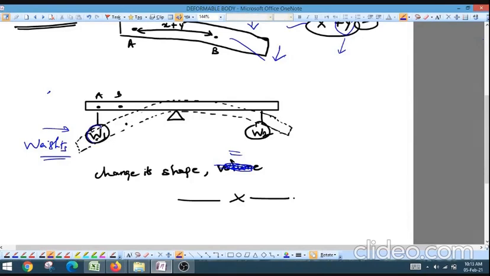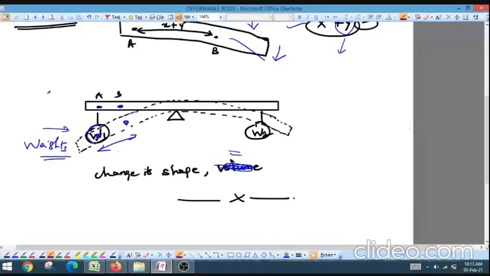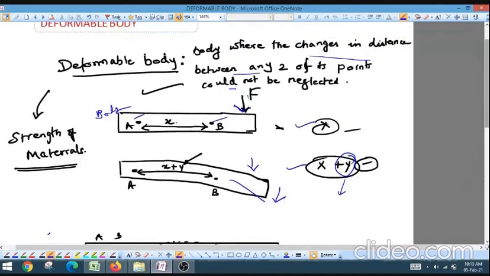Okay, so after the load, here I am considering the weights W1 and W2. So due to the weights W1 and W2, the beam changes its shape. It will go in a somewhat downward direction. So initially, if you are considering any 2 points like this, and after the load is applied, see, the distance would have changed. So such type of bodies are called deformable bodies.